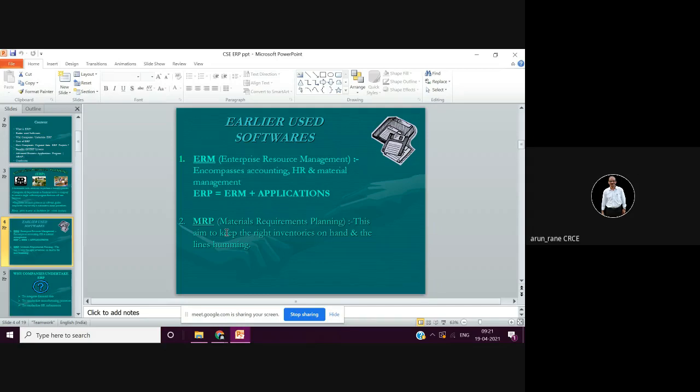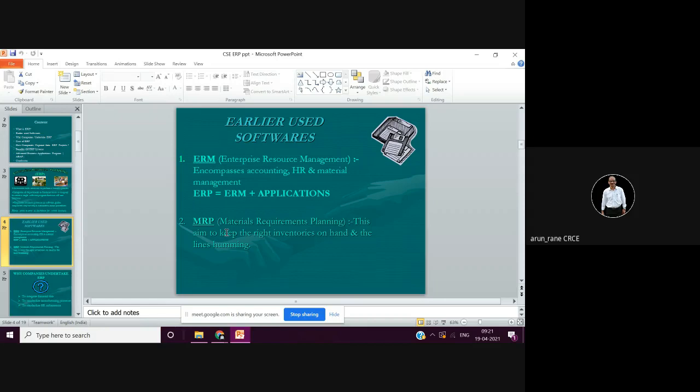In MRP again you had MRP 1 and MRP 2. MRP 1, material requirement planning 1, concerns raw material requirement, that is when to procure the raw material, which is based on your delivery schedule.